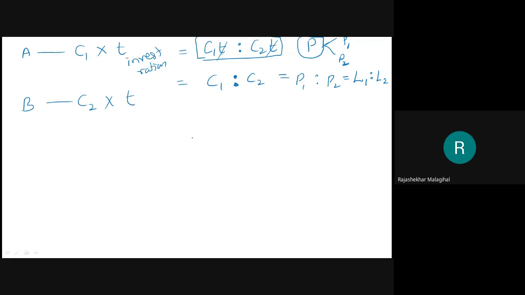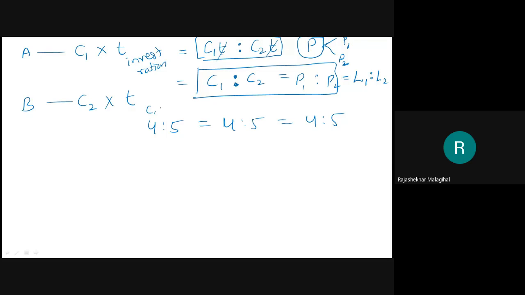Now, in this partnership chapter, I am not discussing what is profit and what is loss. We have a different chapter to discuss only profit and loss. Here, we are discussing how to distribute it. Say, for example, if the investment is 4 is to 5, then the profit will again be 4 is to 5. Loss is also again 4 is to 5. So C1 is to C2 equals P1 is to P2 equals L1 is to L2.